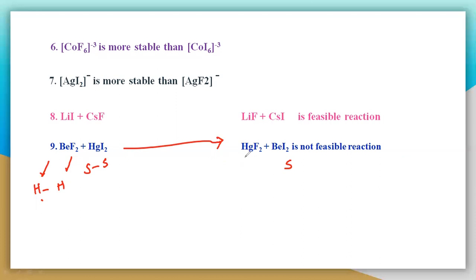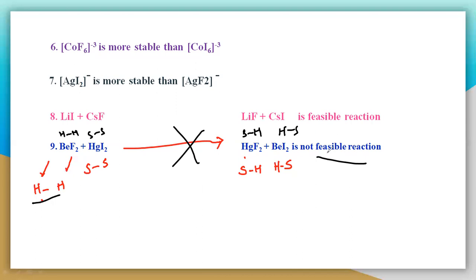Here Hg is soft, the fluorine is hard, the beryllium is again hard, and the iodine is soft. So see here what happened. First they are stable compounds because they are hard-hard and soft-soft interactions. But now you are getting soft-hard and hard-soft interactions. So the interactions are unstable, and you are getting unstable compounds. That means this reaction is not possible, so it is not a feasible reaction.